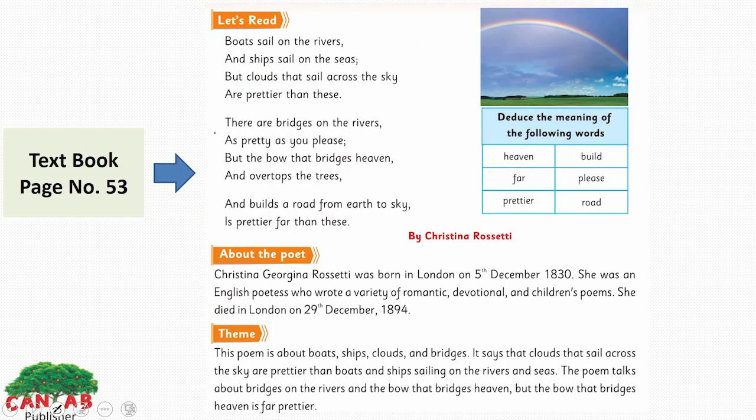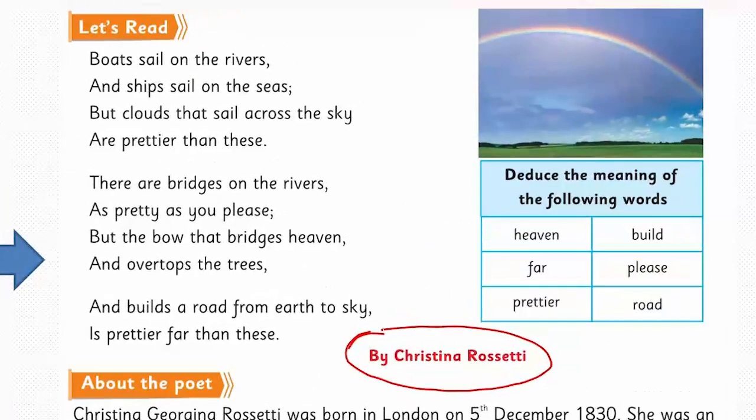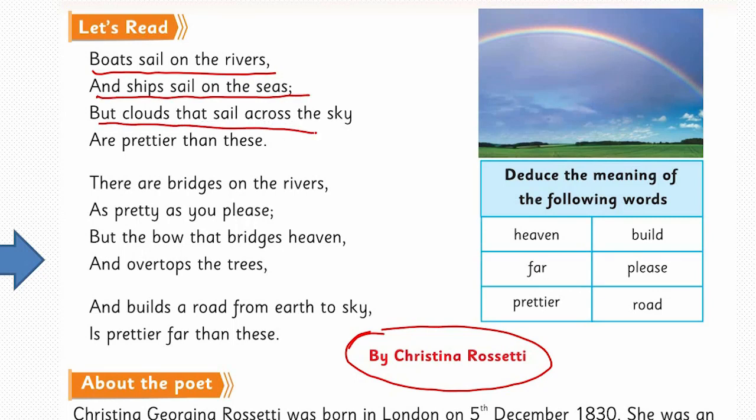Page number 53 of your textbook. Let's start the poem here by Christina Rossetti. It's a beautiful short poem about the rainbow. Boats sail on the rivers and ships sail on the seas, but clouds that sail across the sky are prettier than this. In the stanza, the poet is telling you about the beauty of the nature.